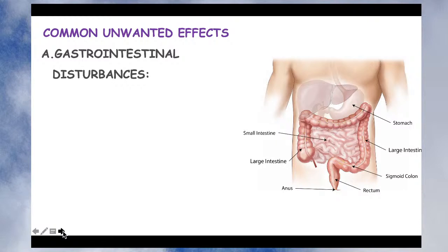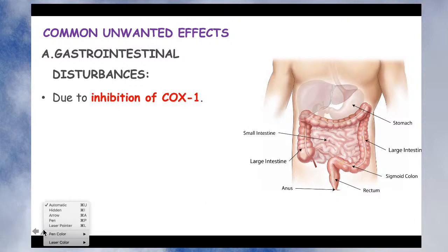As I have mentioned, NSAIDs, in addition to having analgesic, antipyretic and anti-inflammatory action, produce a major side effect on the gastrointestinal tract. They produce gastrointestinal disturbance, and this is due to inhibition of the COX-1 enzyme.